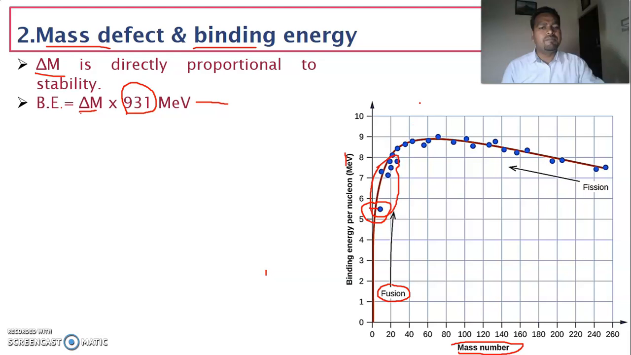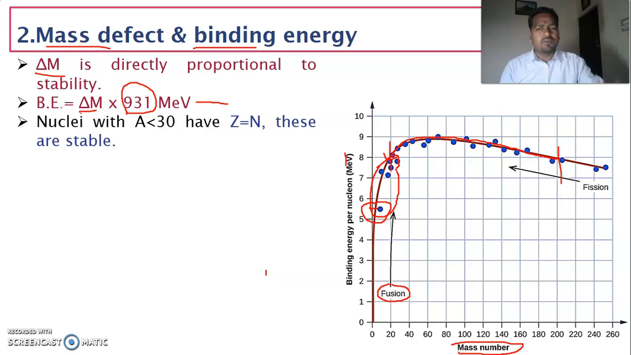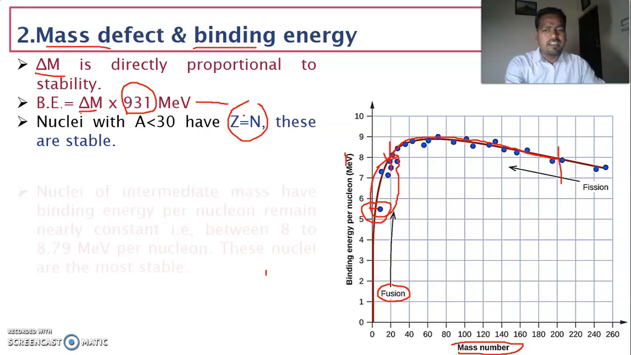Deuterium nucleus, for example. In this region the binding energy is more. The binding energy from 8, so 8.7, 8.9 up to here, the nuclei are stable in nature. So if the atomic number is less than 30, the number of protons is equal to the number of neutrons, Z equal to N. So these are stable, they are not going to emit any radiation.